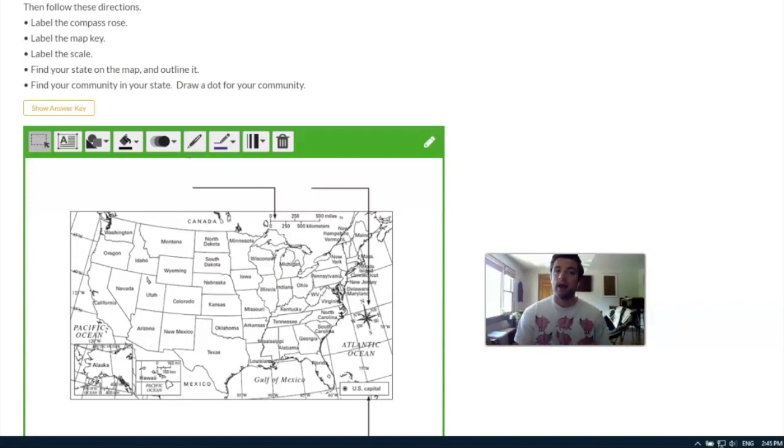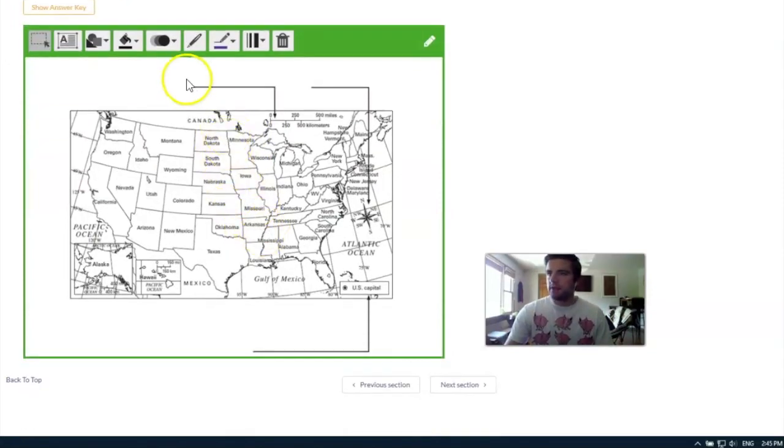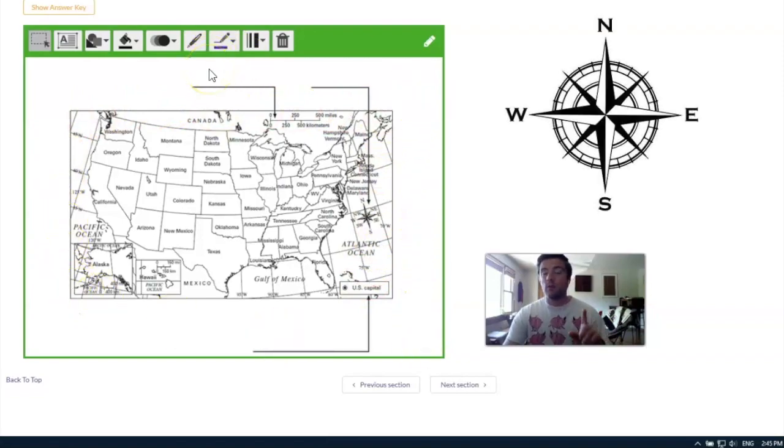But it doesn't mean you can't help me out, and I am going to need your input to help label this map. So let's try to label and actually do some of the things that we learned about in the reading just now. So on the top, we've got a few different things that we can do. The first direction says label the compass rose, and this is what yesterday's lesson was all about. So let's take a close look at this map here and see if we can find the compass rose that you learned about yesterday. And I'll show you a picture of what the compass rose looks like in case you forgot. And then we'll try to match that picture to this map here.